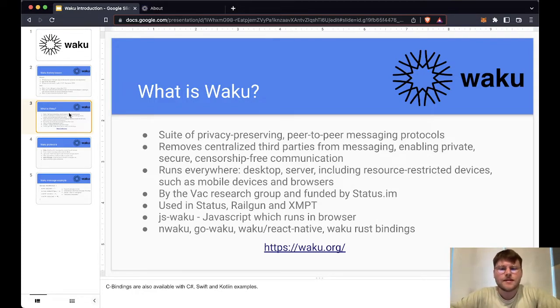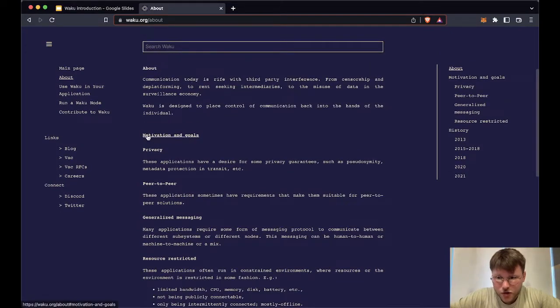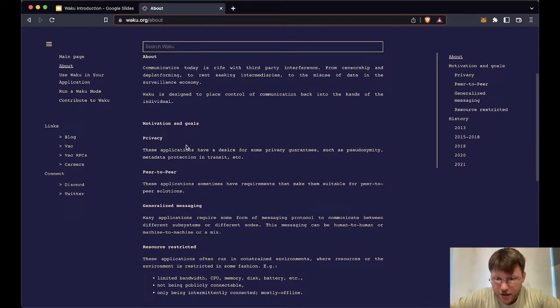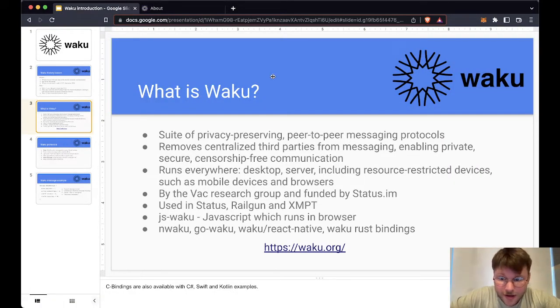So what actually is it? As I said before, it's a privacy preserving peer-to-peer messaging protocol. It removes centralized third parties from messaging and enables secure censorship-free communication. If you go to their website, you can see they talk a lot about this and their motivations and goals. So the team are obviously quite big decentralization, privacy maxis, which I totally get.